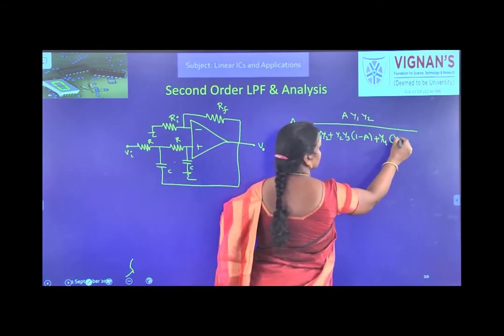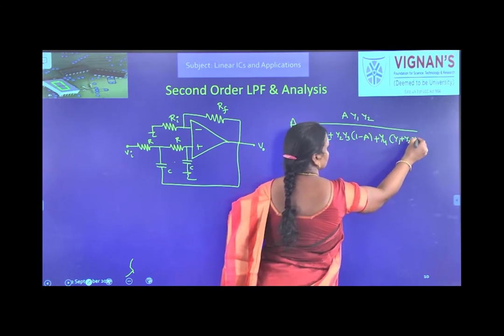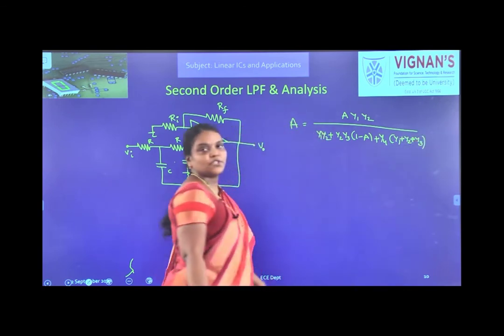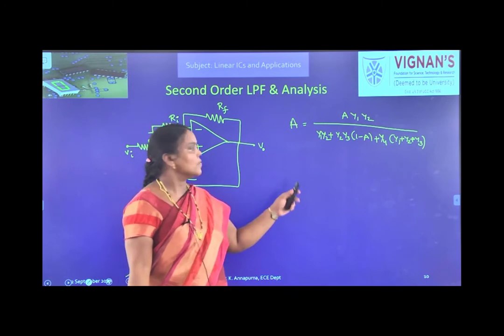Okay, this is the expression we just derived.